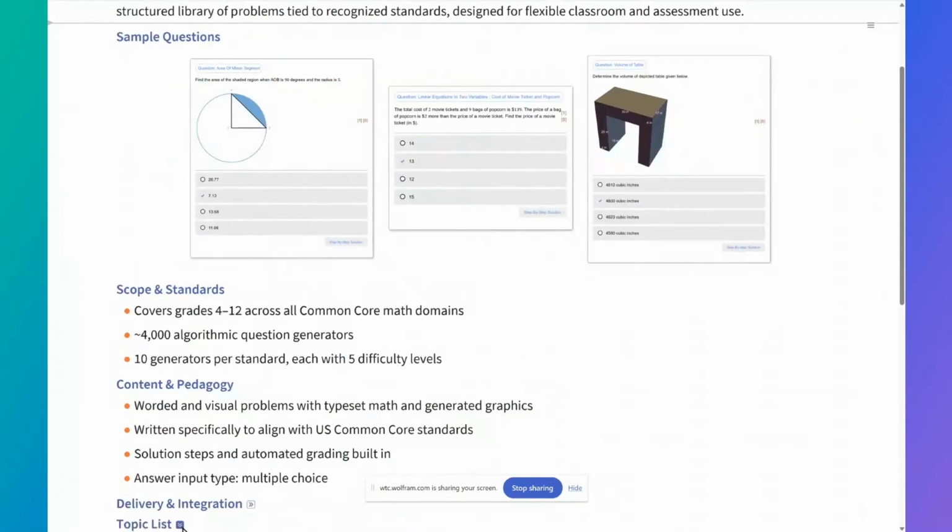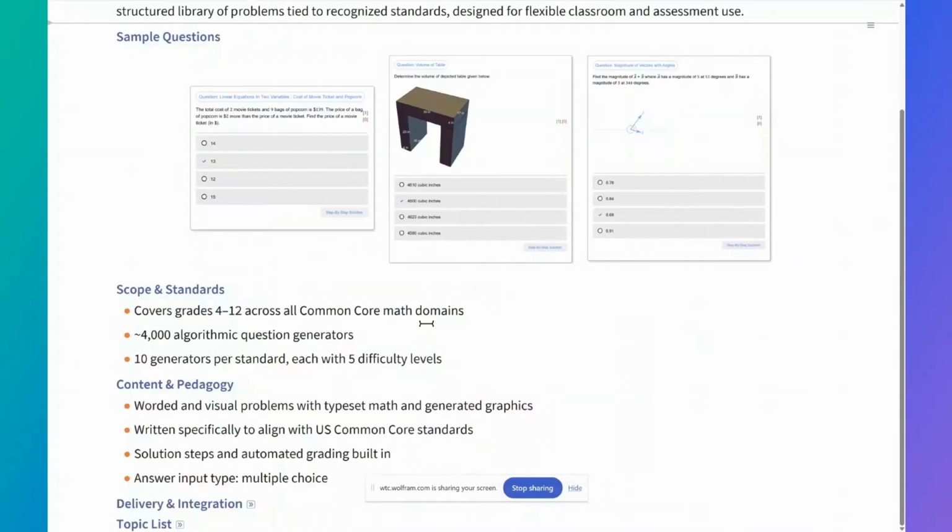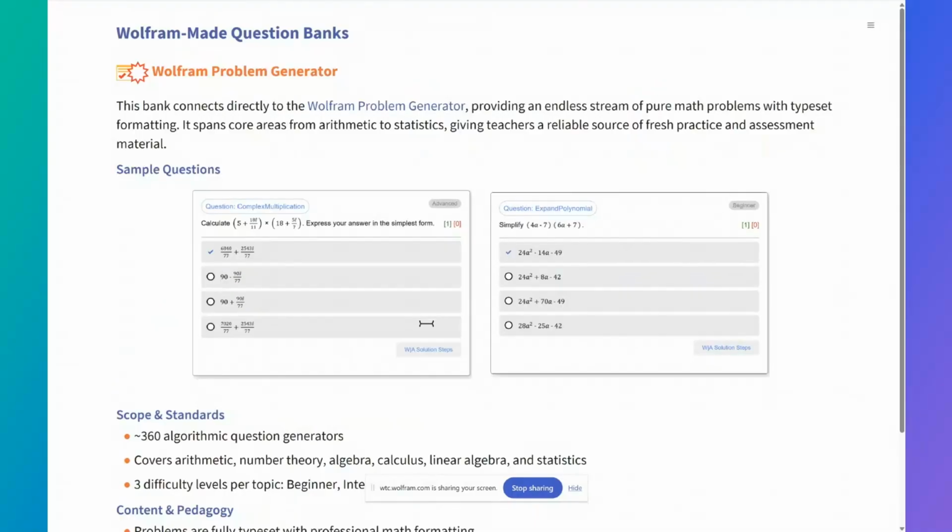So inside of here as well, and this is something to go through in your own time, we just have a breakdown of what these different US Common Core domains are. So what are the topics that are covered inside of this, and the number of question generators that we have inside of each of those. So you can go through that after this.